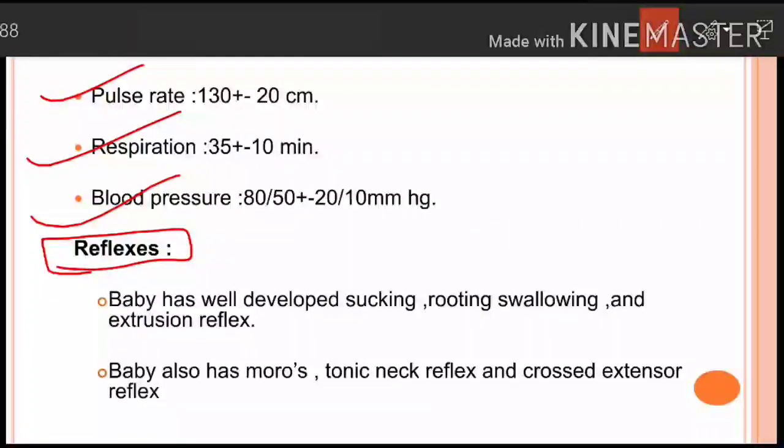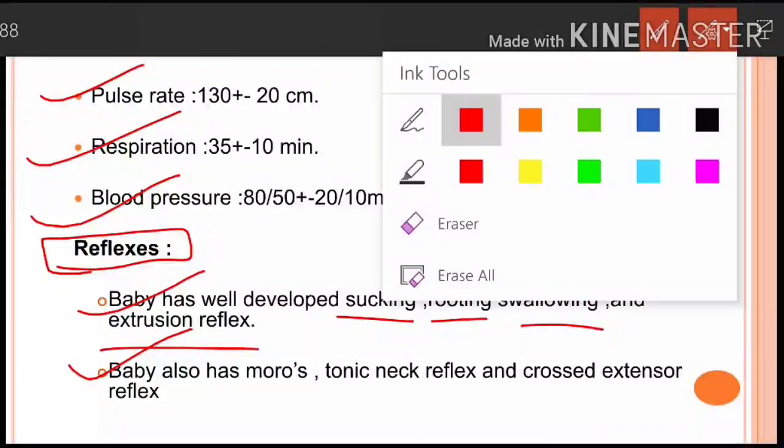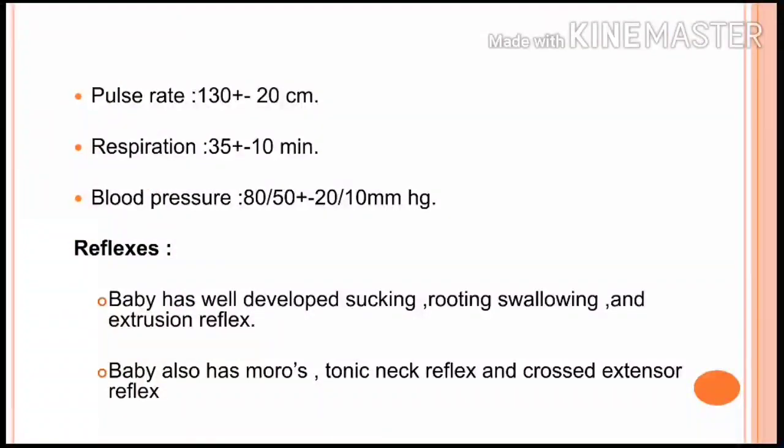Okay, so here I will just read out what all reflexes you can see in a newborn. So baby has well developed sucking, rooting, swallowing and extrusion reflex. Sucking, rooting, swallowing and the extrusion reflex. And baby also has Moro's, tonic neck reflex and the crossed extensor reflex. So I hope you will remember these reflexes and you will not mark the wrong answer in your question paper.